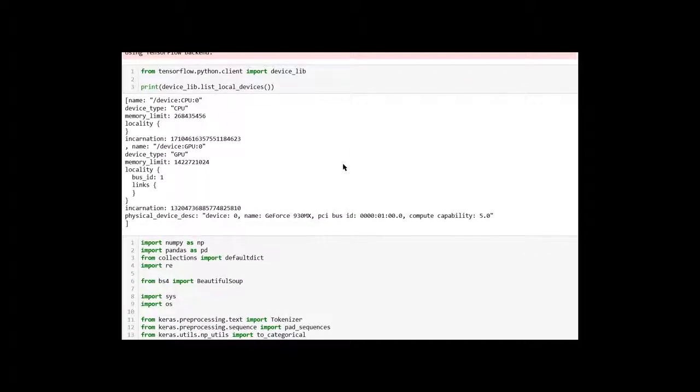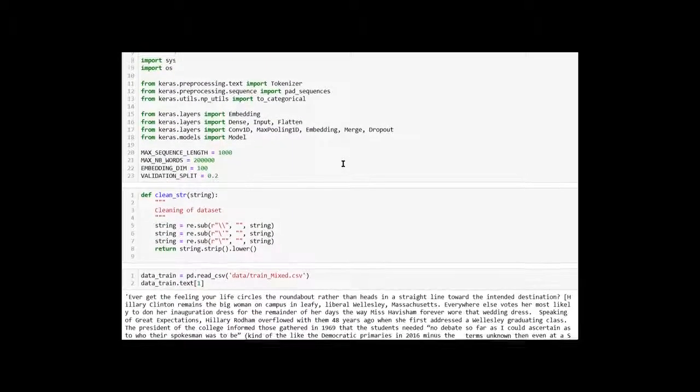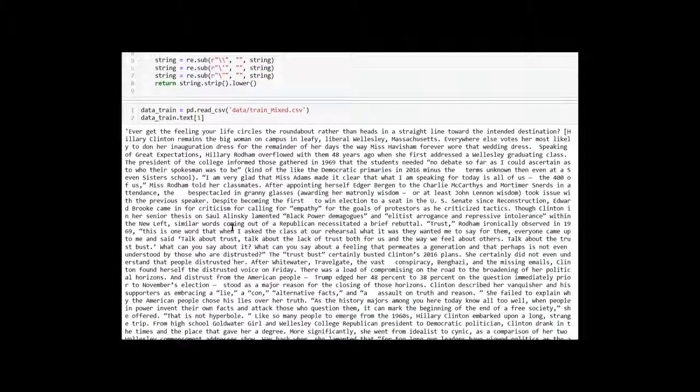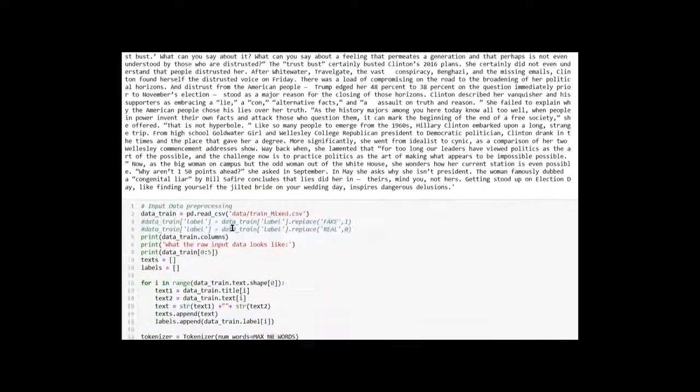This is the CNN model that I have been using. I have first imported all the libraries. This function clears all the data that we don't want to include in our CNN model. This is a sample of fake news on which we have trained our model.